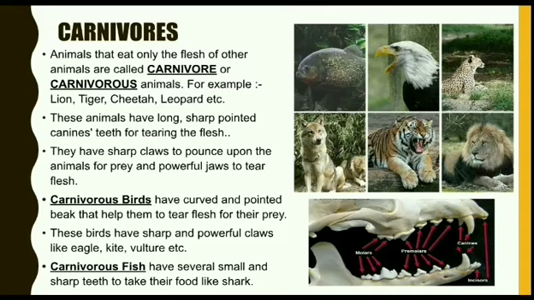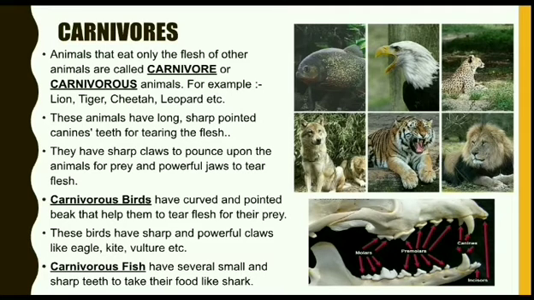There are certain carnivorous birds even. They have a curved and pointed beak that helps them to tear the flesh of their prey. At the same time, these birds have sharp and powerful claws to hold their prey and then tear the flesh, like eagle, kite, vulture, etc. There are certain fish also who are carnivorous in nature. They have several small and sharp teeth to take their food, like shark.